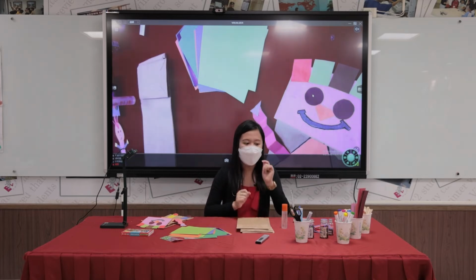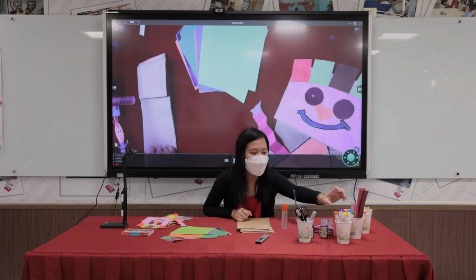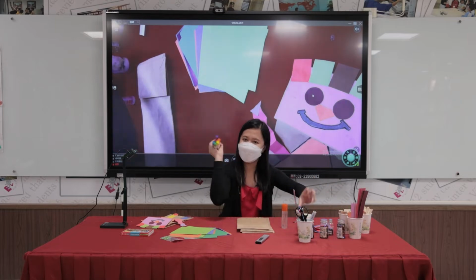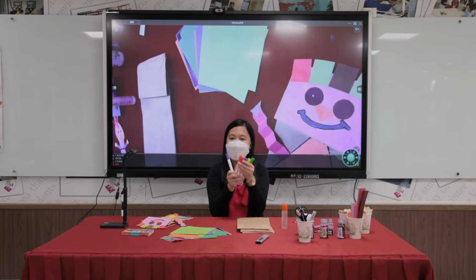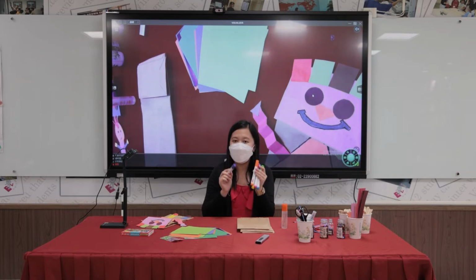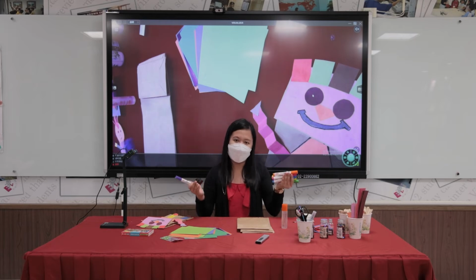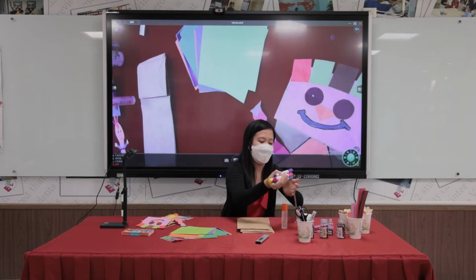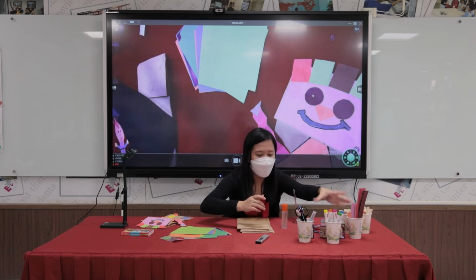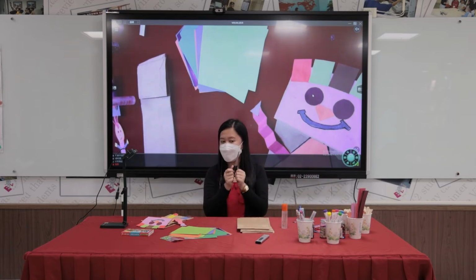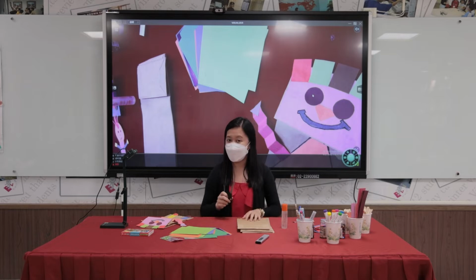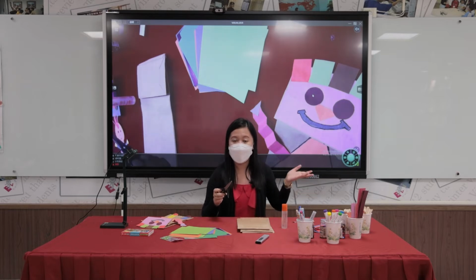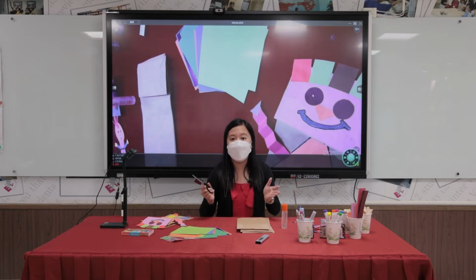We also need colored markers, just like this. This is needed for us to draw the puppet's eyes and the mouth, etc. Then we also need a scissor. But when using a scissor, let's make sure we have our parents, and that we use it safely, because we don't want accidents during our art activity.